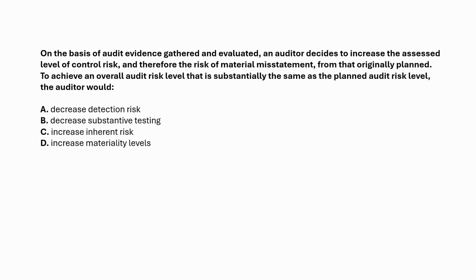And here's your memory hook. Think of the audit risk model like a seesaw. If one side, control risk, goes up, the only way to keep balance is to push the other side, detection risk, down. And pushing detection risk down means I, the auditor, roll up my sleeves and do more work. Final answer, A, decrease detection risk.